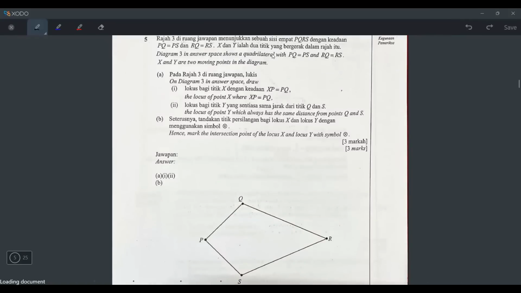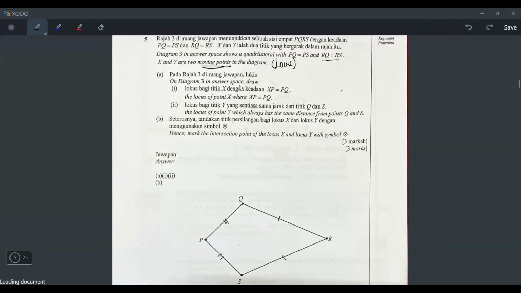Number 5. Diagram 3, the answer space shows a quadrilateral. Okay, we can see it with PQ equals PS. So I think I should label PQ equals PS. So same length. RQ equals RS, same length. X and Y are 2 moving points. So the moment you see this, you know this is a locus question. So it's about locus.